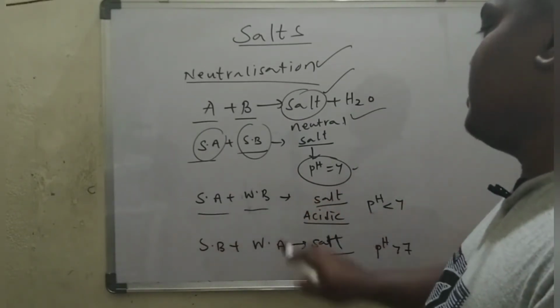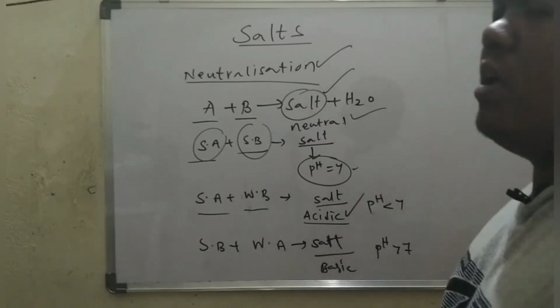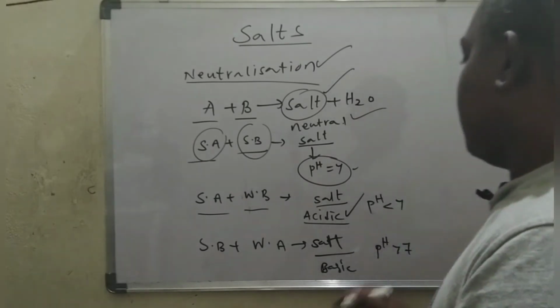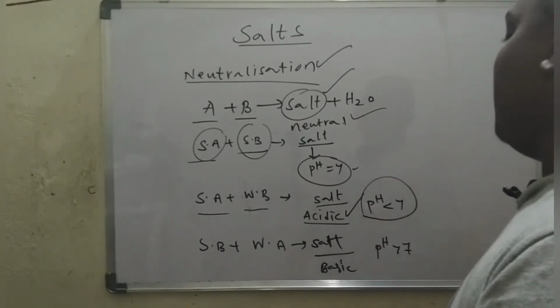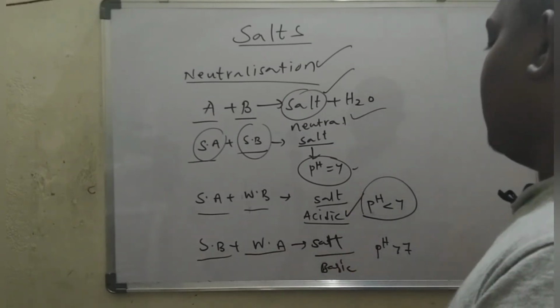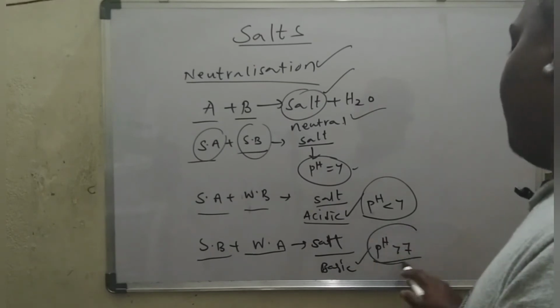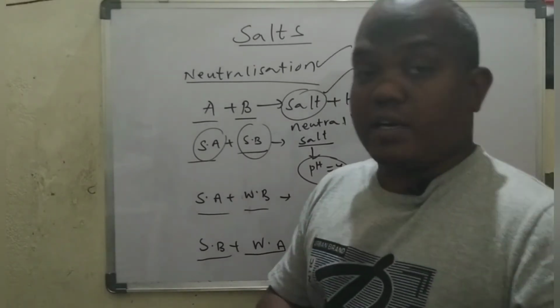When a strong acid reacts with a weak base, we get a salt that is acidic in nature, and its pH is less than 7. And when a strong base reacts with a weak acid, we get a basic salt, and its pH value is always greater than 7.